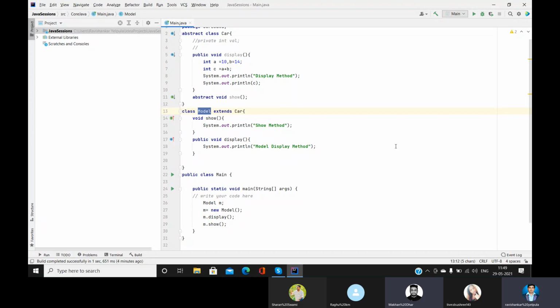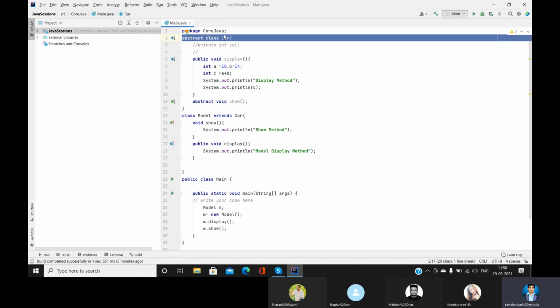And also it is called data hiding, if I'm not wrong. No, we are not hiding the data. Abstraction and encapsulation can be achieved together when we combine both at the same point of time. So what is the difference there and here? There we were hiding the data. Here we are hiding the functionality. We don't want to show the functionality of the car. We just want to show the functionality of the model.